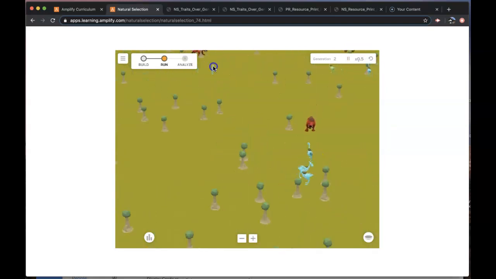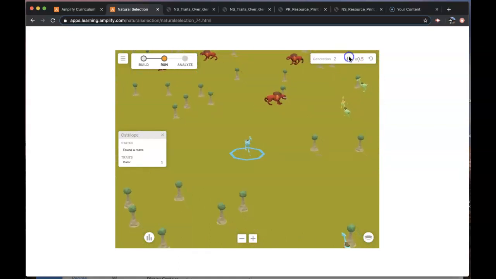Now I'm going to find an australope that is not the color of the environment. So this would be a non-adaptive trait. We can see there are predators present. Carnithons are present, and so blue does not blend in with the environment. Therefore, that is a non-adaptive trait. If I select an individual australope, it will have this blue circle around it. And over here, you can see what it's doing. It has found a mate, and it has a color trait of 1.